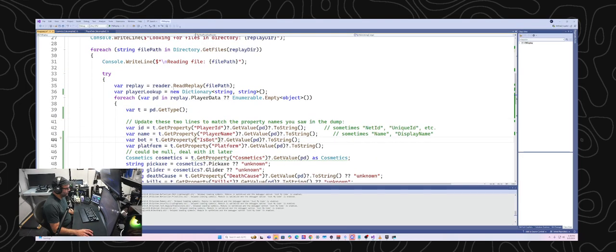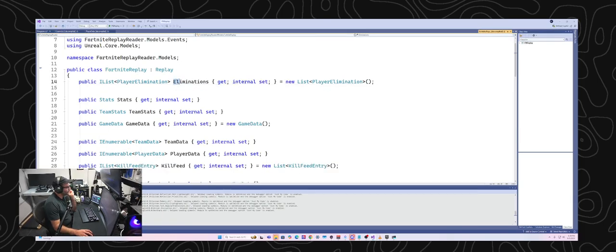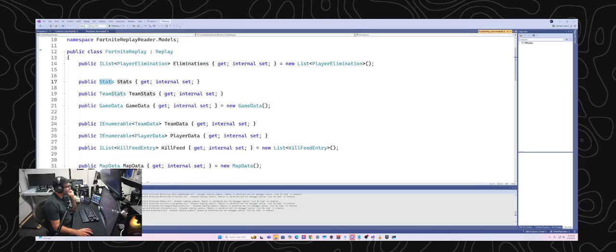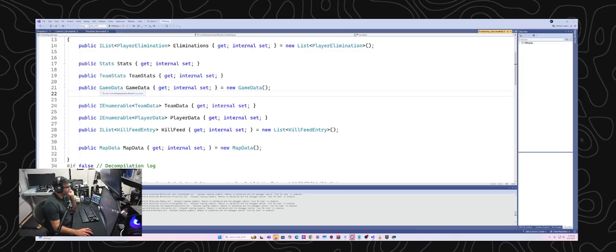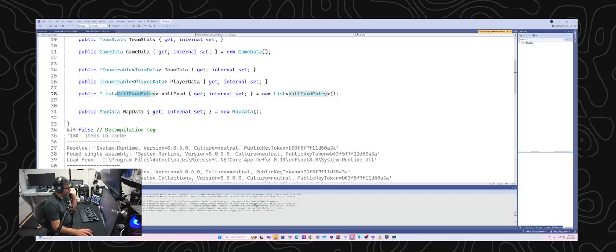One thing we could do to try and look at that is we could try to look at the replay class here and see what's in there. So this is the actual replay. In the replay data structure itself, it's got eliminations, it's got stats, it's got team stats, it's got game data, which is a whole other model that we'd have to go look at. I don't know what's in game data. That could just be like the game mode and different types. Team data. Oh, kill feed entry. Look at that. So we can actually play back the kill feed entry, which is kind of cool.